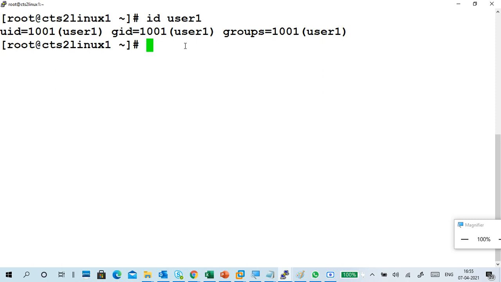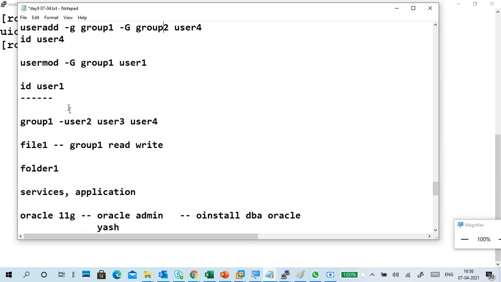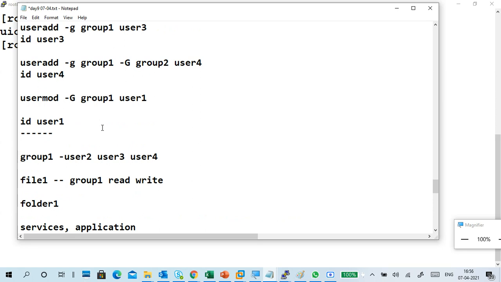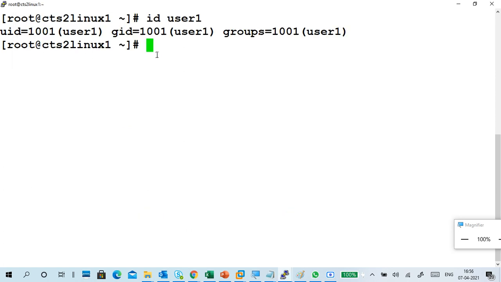Now I will show you user1. I have added it to group2 as a supplementary group. Better I will use it like that. So what I want to do is... okay, no, I will do this one only. I'm adding user1 to group1 as a supplementary group. So we'll change a little bit. id user1: the primary group is user1. The supplementary group must be group1. For example, just how to do it.